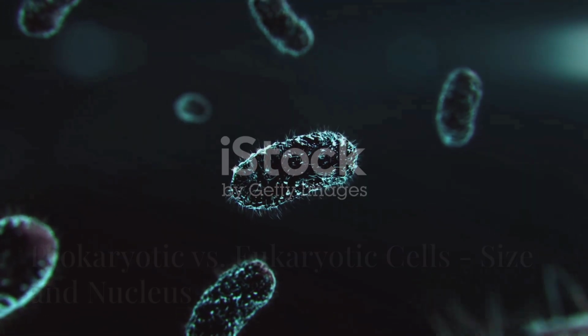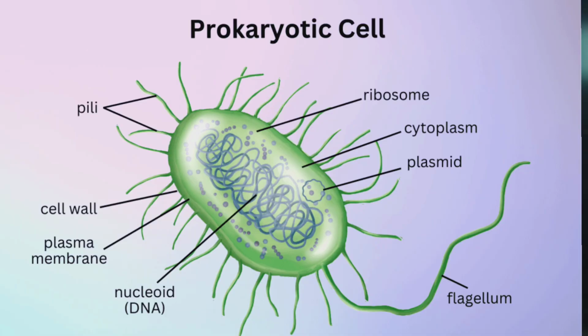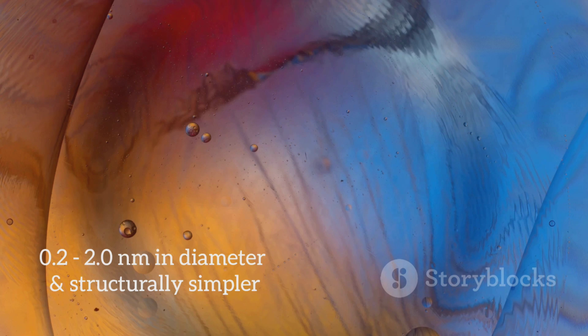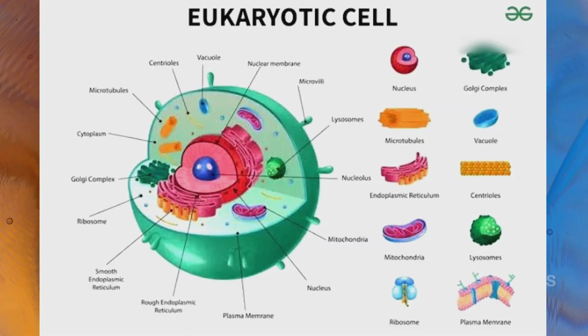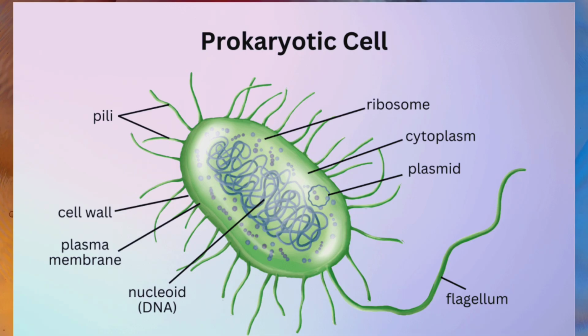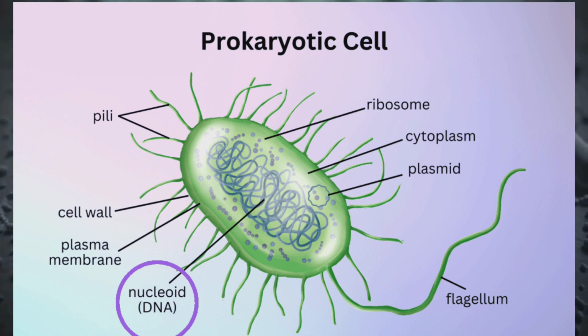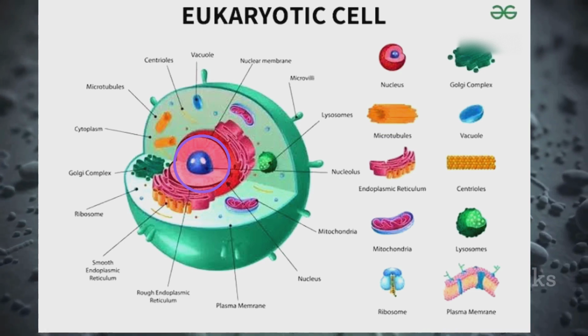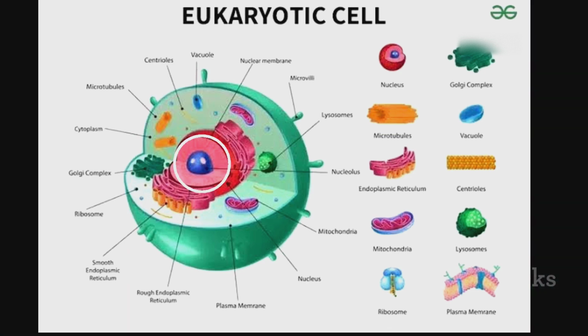Prokaryotic cells' size and complexity. Well, prokaryotes are typically smaller, ranging from 0.2 to 2.0 micrometers in diameter, and are structurally simpler. Eukaryotic cells' size and complexity. They are larger and more complex than prokaryotic cells. Prokaryotic cells' nucleus. They do not have a nucleus. Their DNA is located in a nucleoid region within the cytoplasm. Eukaryotic cells' nucleus. They have a nucleus enclosed by a membrane, which contains the cell's DNA.